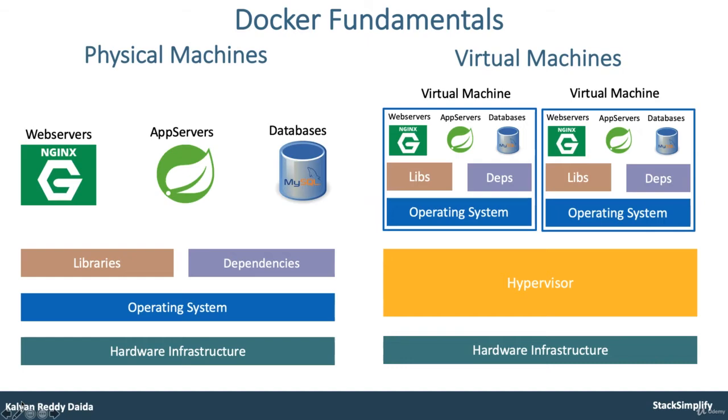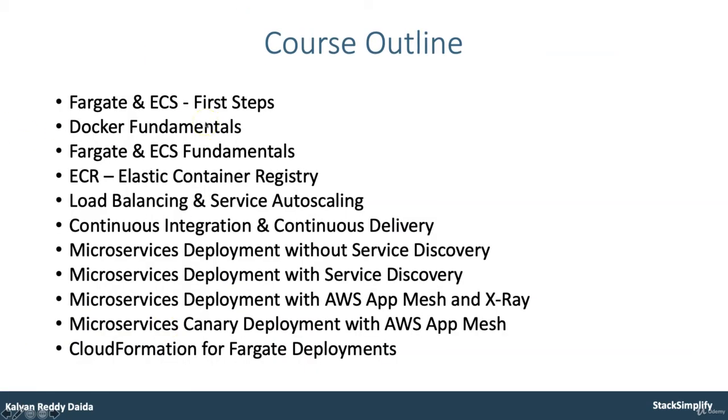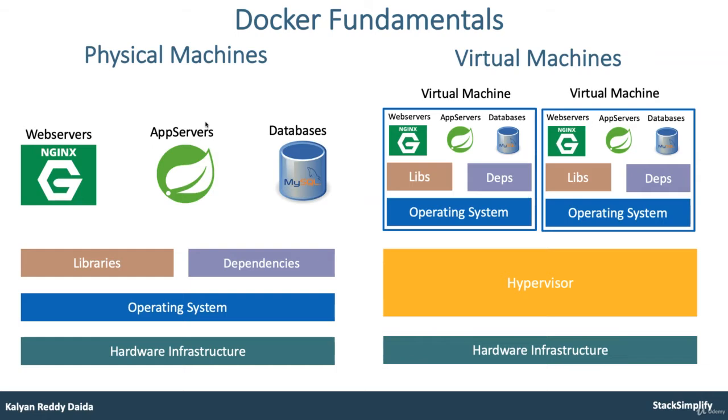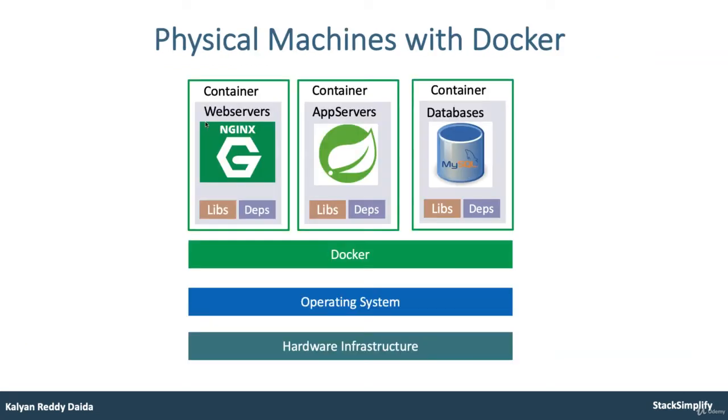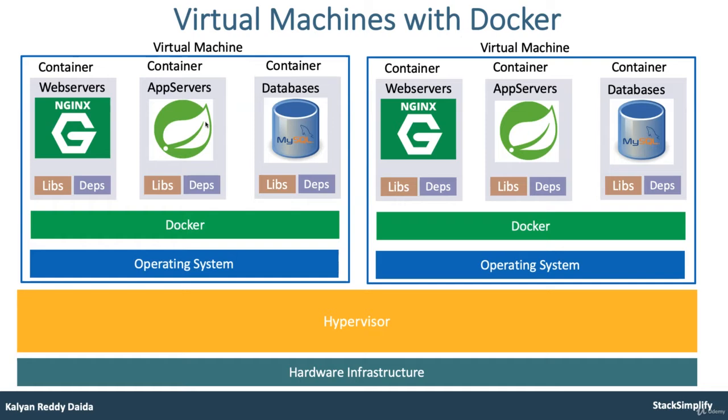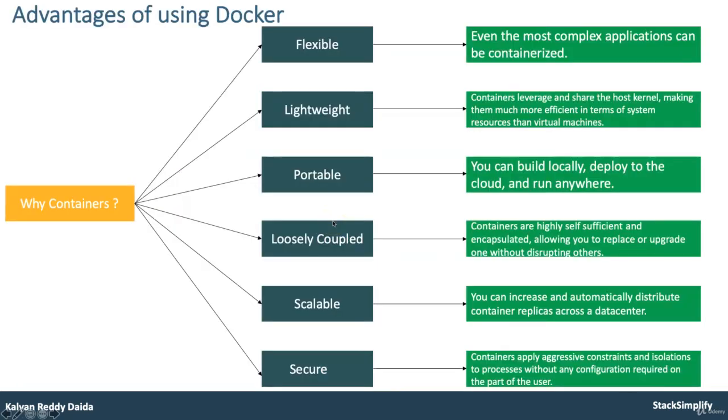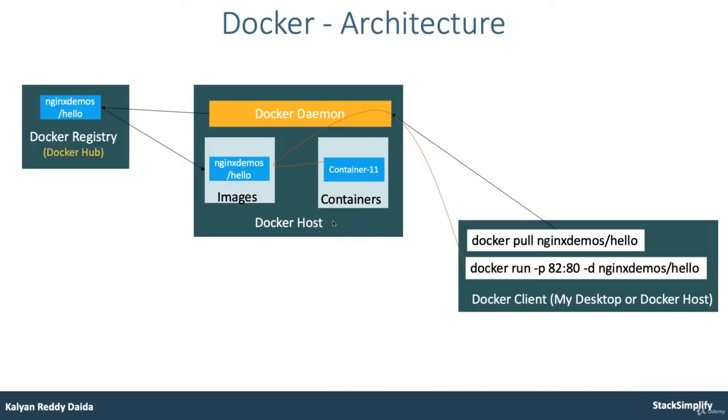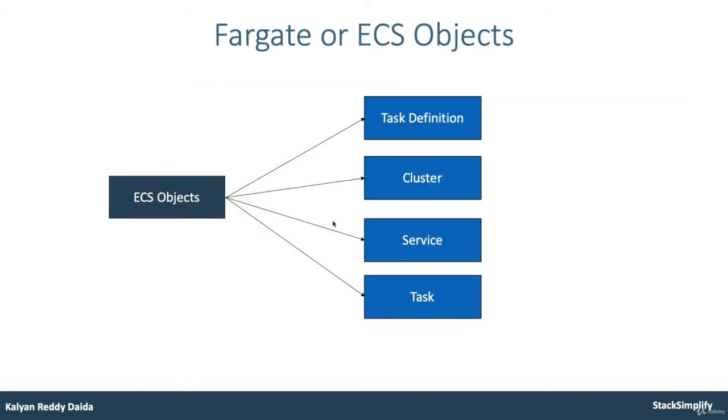Primarily, we are going to look into the first steps of Fargate and then move on to the Docker fundamentals. As part of Docker fundamentals, we will understand why Docker and what problems Docker is going to solve. Then we will see the differences between physical machines and virtual machines, how things look once Docker is installed on a physical machine, how it looks once Docker is installed on virtual machines, what the advantages of using Docker are, and finally what the Docker architecture looks like. We'll then move on to implementing the major use cases related to Docker.